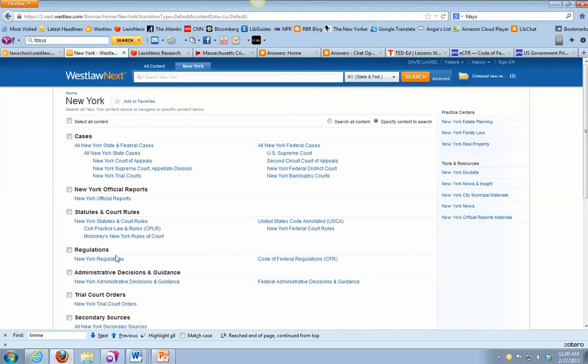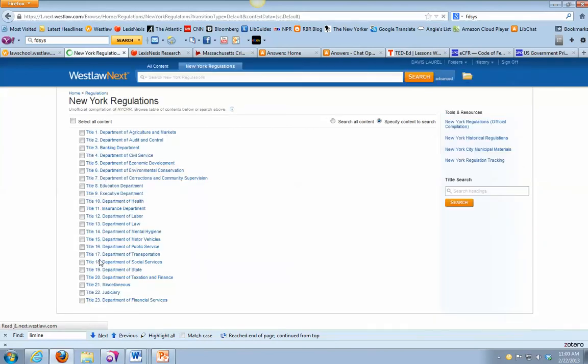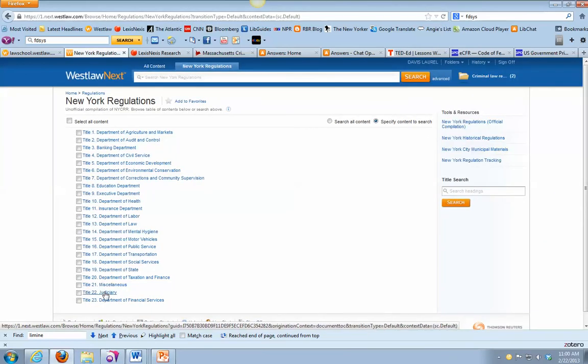States will publish regulations in something called a register, just like the Federal Register. So New York has a register, Mass has a register. That's the chronological publication. But what you'd be working with mainly as a researcher is the regulatory code, okay, the subject-based code. You can see it's arranged by agency.